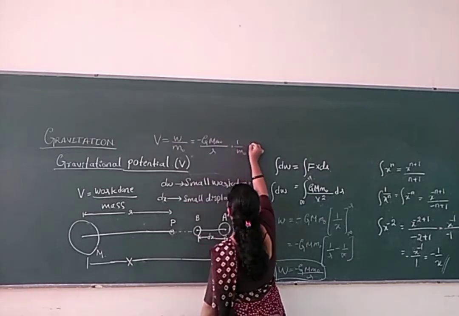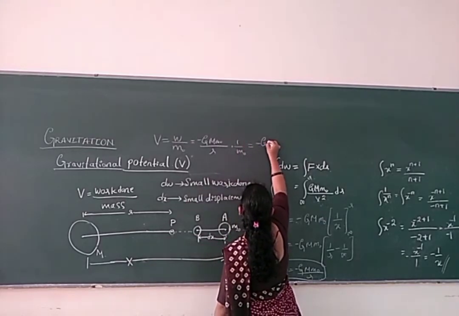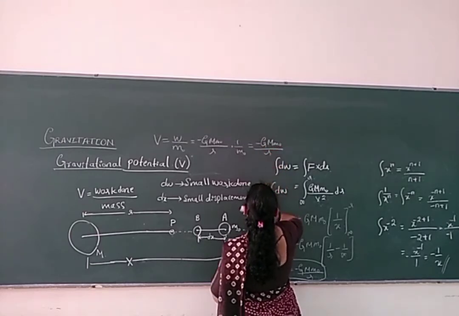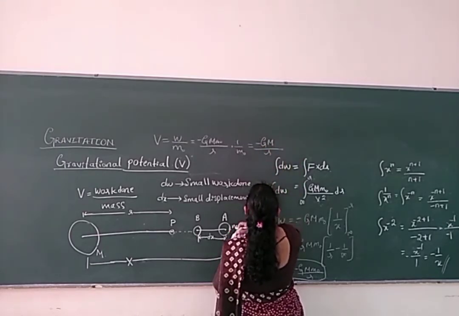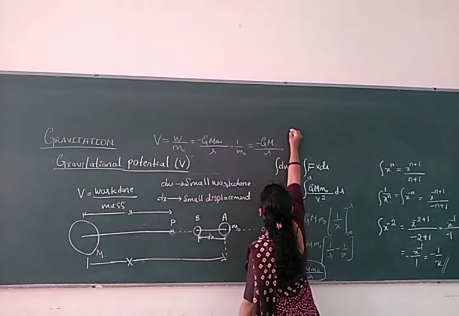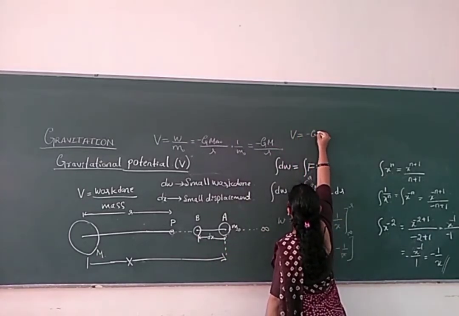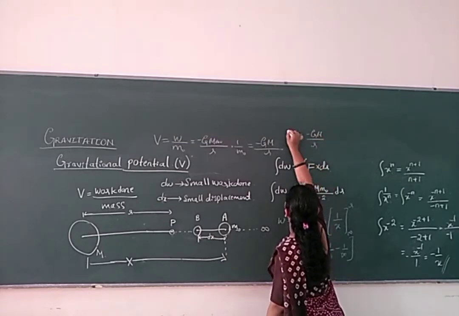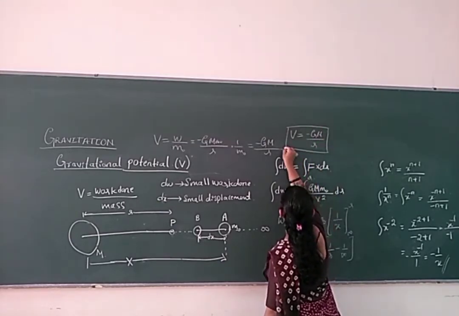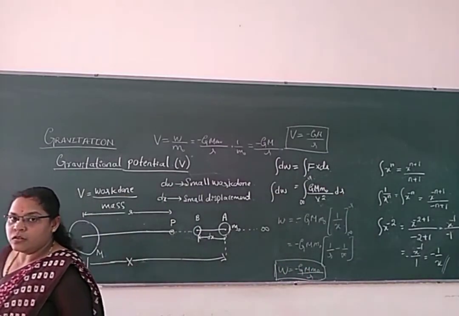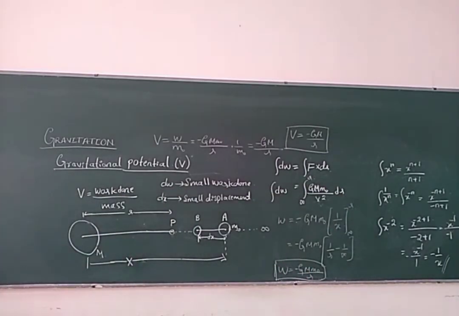So what we will get? Finally minus G M m naught by r here. So m naught is not there, it is going to cancel. So we will get finally V is equal to, gravitational potential is equal to minus G M by r. So this tells the gravitational potential, the amount of work done in bringing the unit charge from infinity to that particular point.